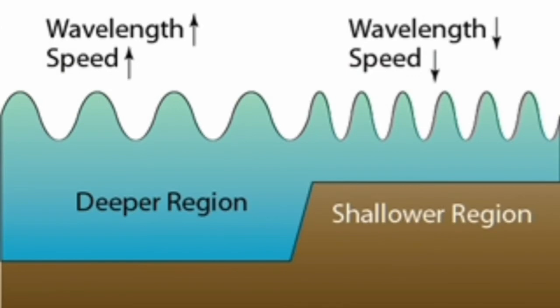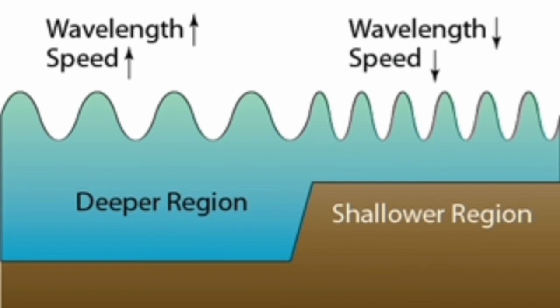So guys, what are the applications of refraction of waves? Here we have a phenomenon that is observed in the sea. The water waves travel from a deeper region to a shallow region towards the shore. Initially, in the deeper region, water waves have a higher wavelength and a higher speed, and when they reach the shallower region, they have a lower wavelength and a lower speed. The frequency of the wave is a constant. This is because it is produced by a single source. Thereby what would change is the speed of the wave and the wavelength of the wave.